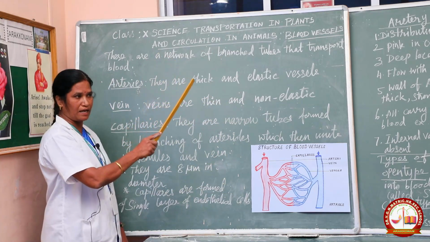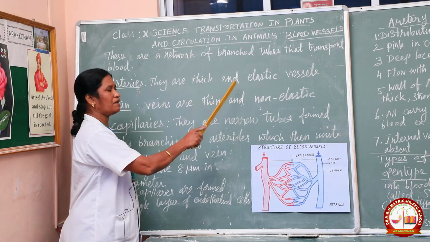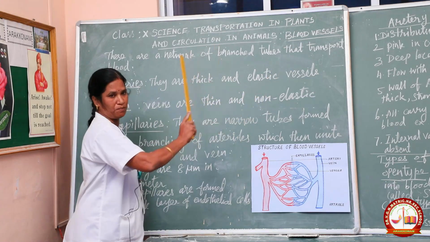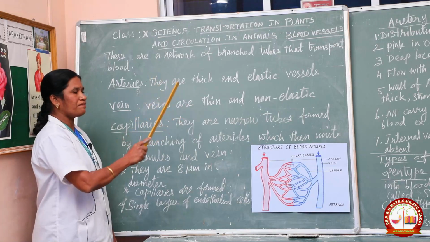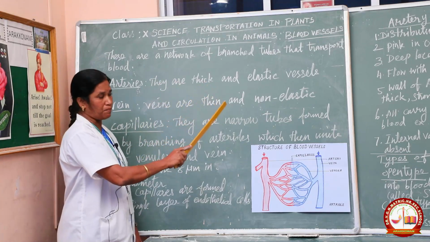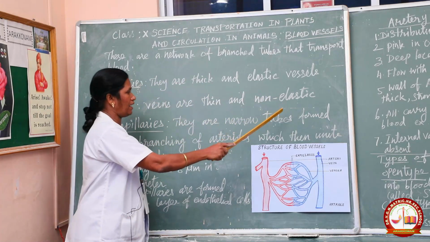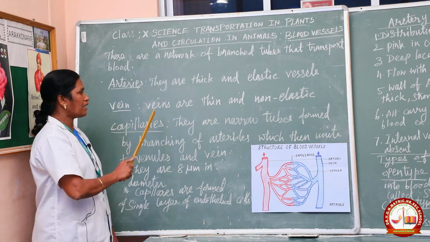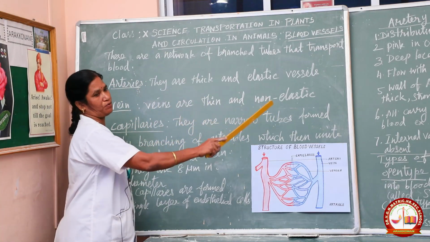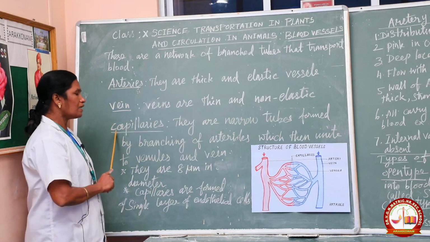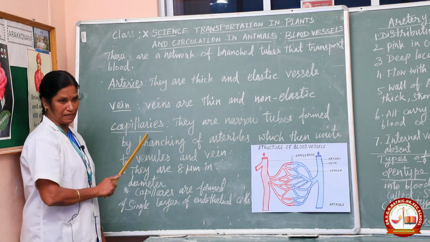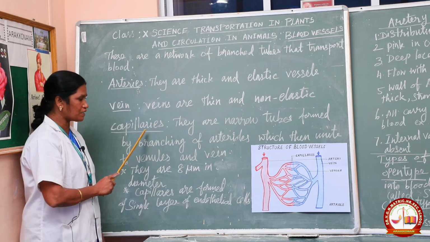All the arteries carry pure blood except the pulmonary artery that carries impure blood. Likewise, all the veins carry impure blood, that means deoxygenated blood, except the pulmonary vein, which carries pure blood. Okay. Third type of blood vessel is capillaries.